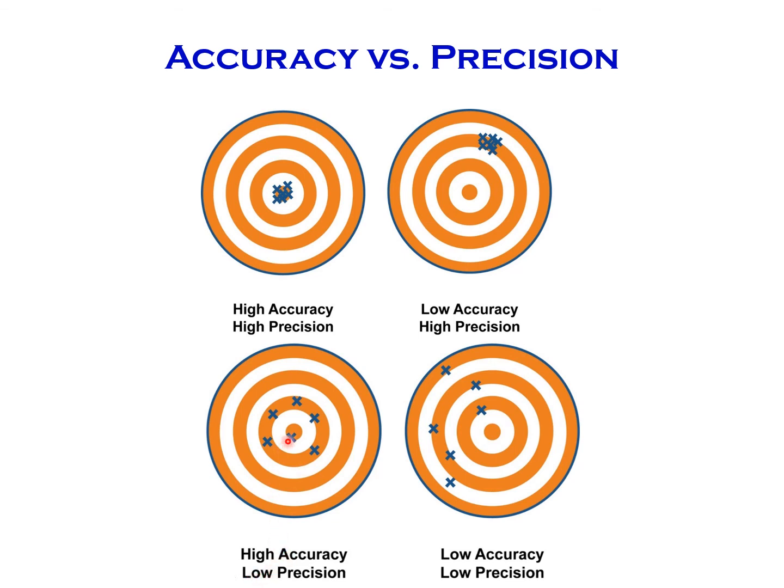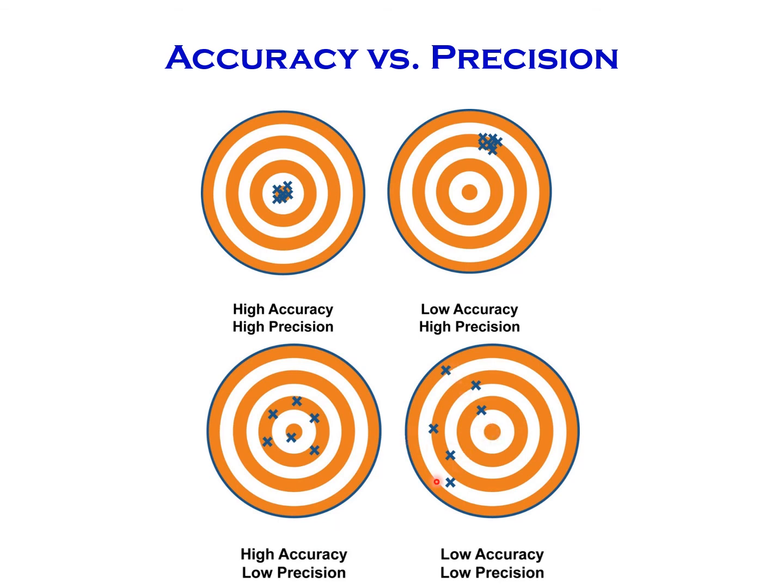Next, this is our true value. All the measured values are close to the true value, so this is high accuracy. But the values are very far from each other, so it has low precision. See, this is our true value.